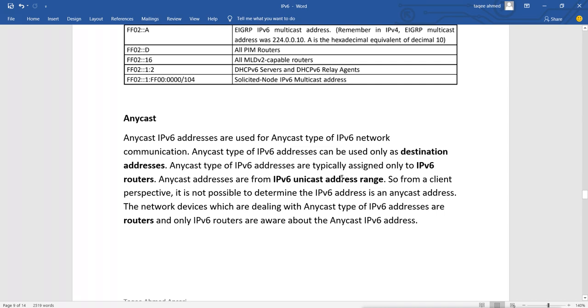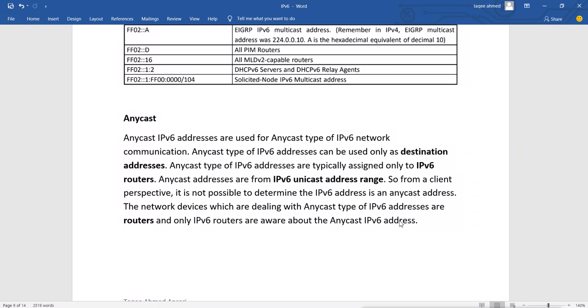So from a client perspective it is not possible to determine that an IPv6 address is an anycast address. The client will see it as a simple unicast address. For the router, the network devices which deal with anycast IPv6 addresses are routers, and only IPv6 routers are aware of the anycast IPv6 addresses, because we configure it like an anycast address.